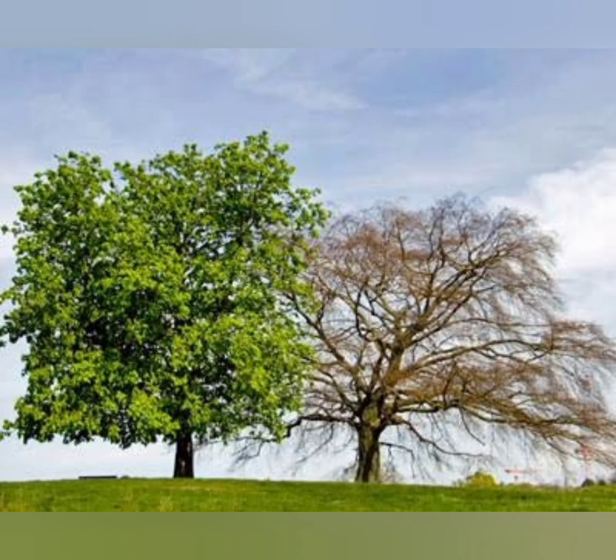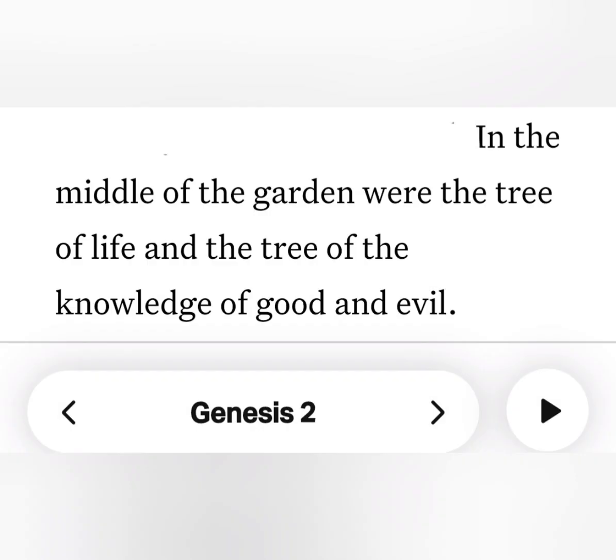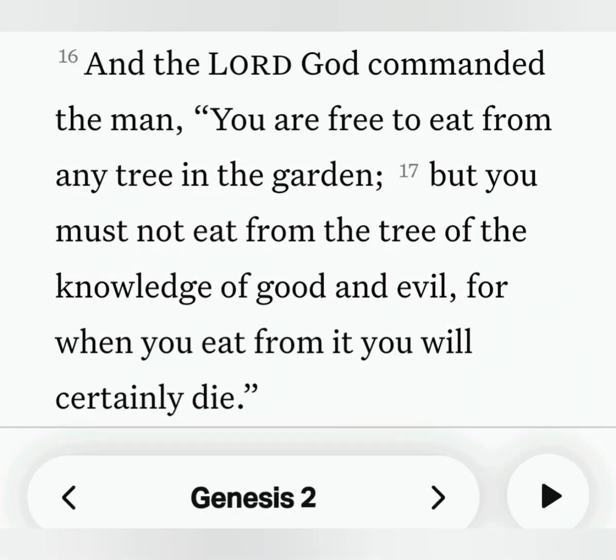In Genesis, we have 2 significant trees in Eden. We have the tree of life, and we have the tree of the knowledge of good and evil. And they both bear fruit. In Genesis 2:9 it says, "In the middle of the garden were the tree of life and the tree of the knowledge of good and evil." Genesis 2:16 says, "And the Lord God commanded the man, You are free to eat from any tree in the garden, but you must not eat from the tree of the knowledge of good and evil, for when you eat from it, you will certainly die." So we see here the product of this tree of the knowledge of good and evil is death, or sin, or hell.